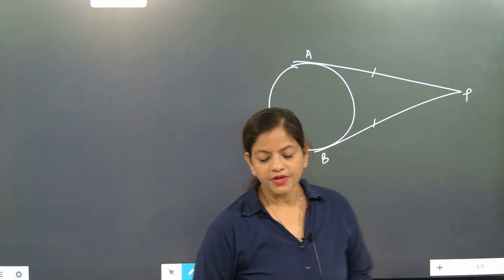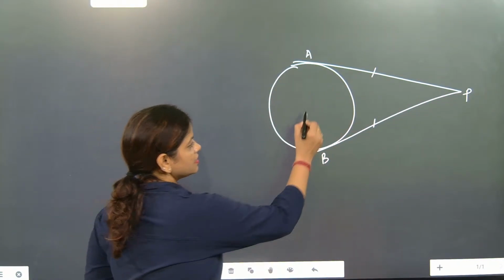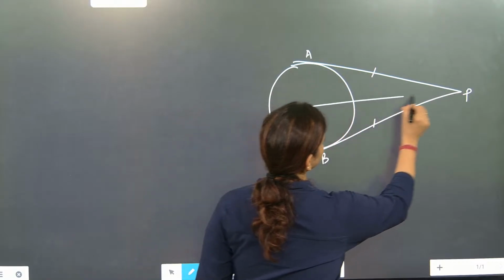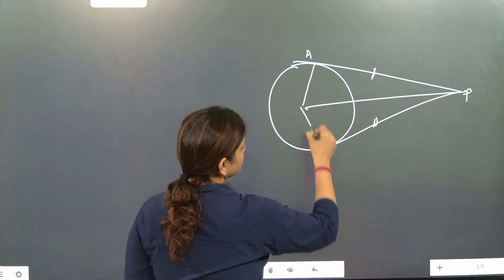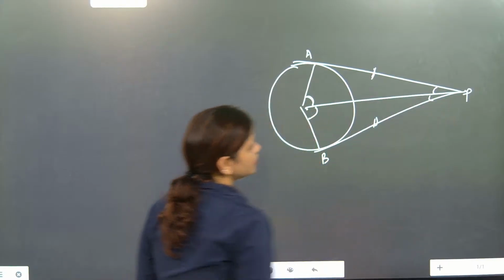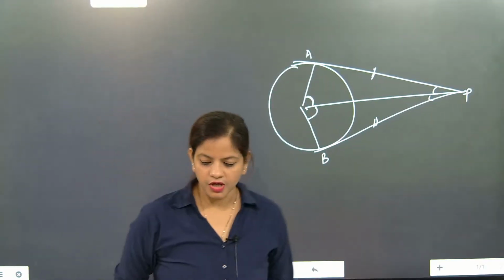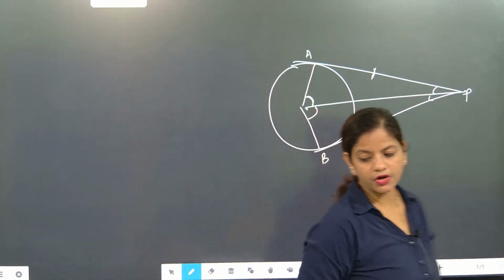Got it. So beta, now next important point. Is the video okay? Beta, this angle, learn this part. When this part is there, this side is equal to this side and this angle is equal to this angle and this angle is equal to this angle. Understood? So these are the three important points.